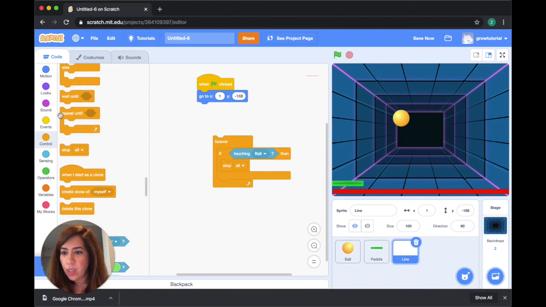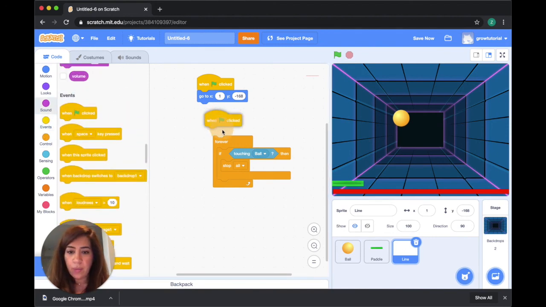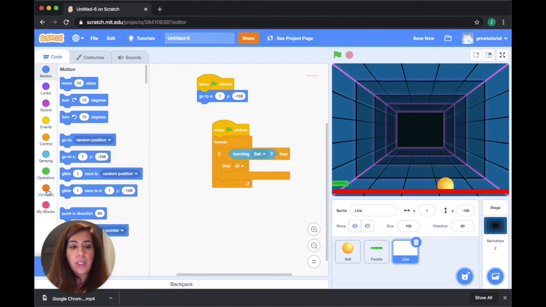And then we forgot just this green flag is clicked block. So let's try now. So it's bouncing, and if I leave it, the game ends.